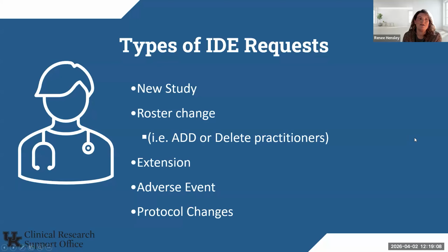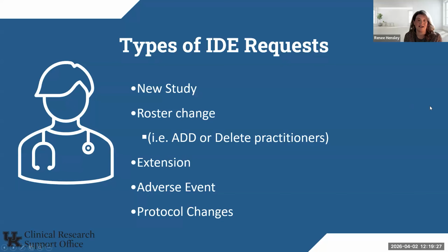So, types of investigational exemption form requests. Definitely, if you've got a new study that you've never done. A roster change is a big one. You don't have to wait for the extension to submit the roster change.